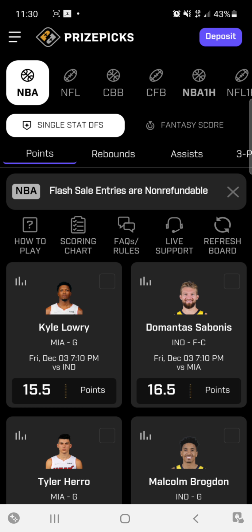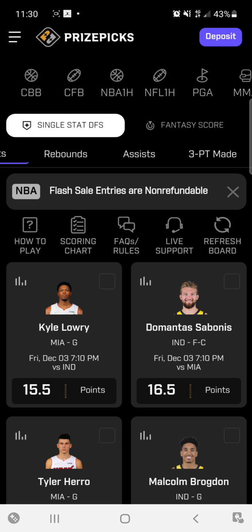So what we have here is player props, and what I like about NBA, you can do different things. You have rebounds, assists, points, 3 points made. They add other ones like free throws made and different things throughout. You can do the full game. You can do the first half. Once the games start, they do second half, and they do fourth quarter.